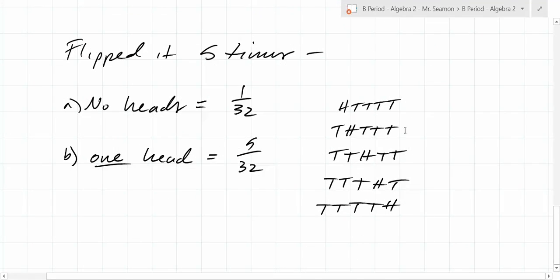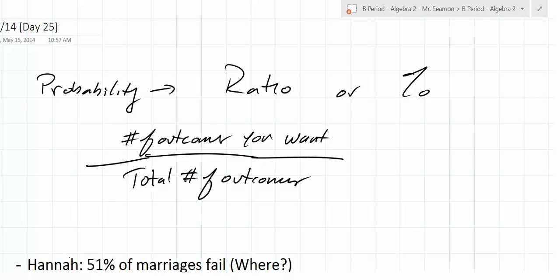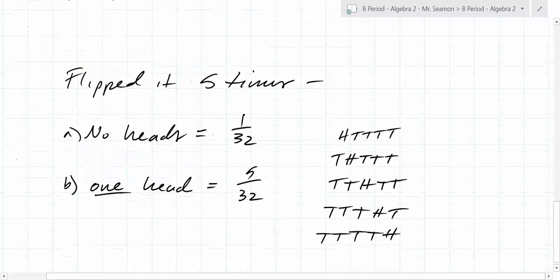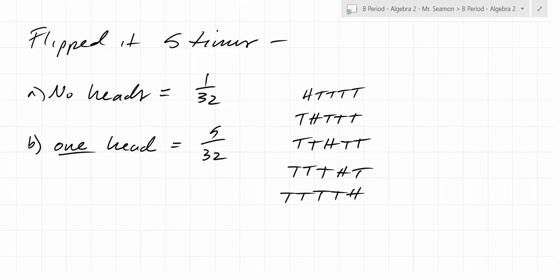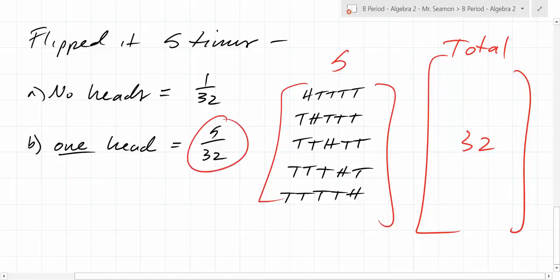So remember what I said about probability? It was the number of outcomes you want over the total number of outcomes. How many outcomes do we want? There's 5 of them, right? But how many total are there? There's 32 of them. So what's the probability? 5/32.